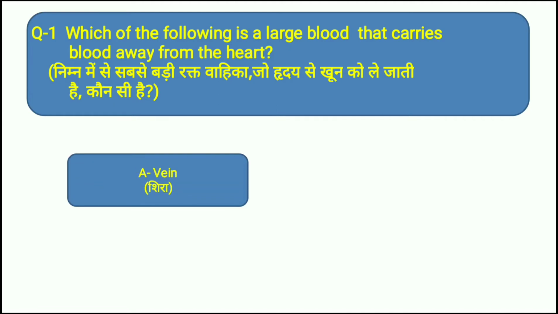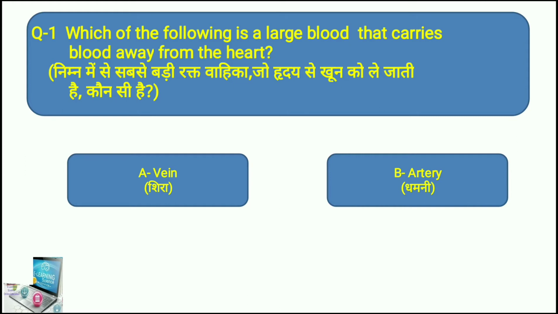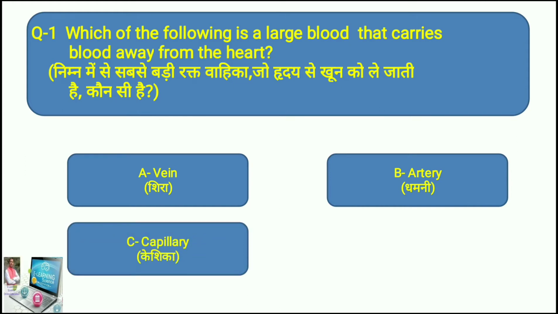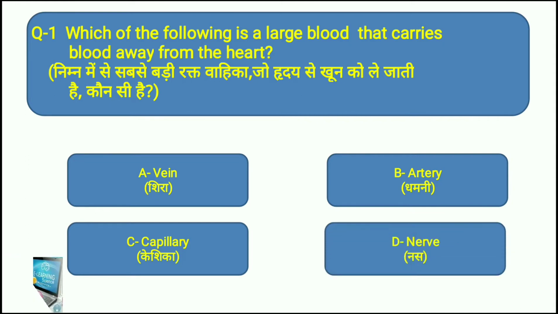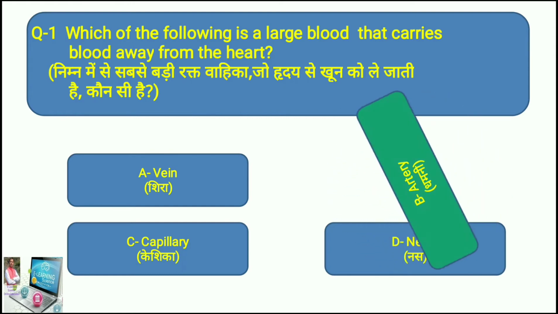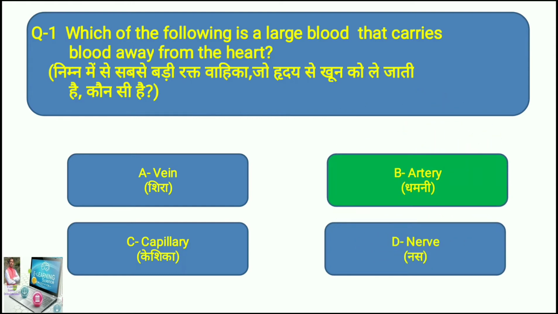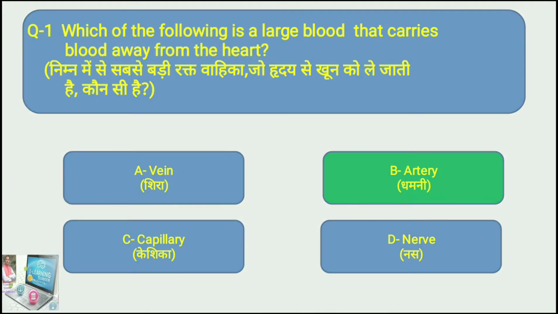First option is vein, second option is artery, third option is capillary, and fourth option is nerve. You have to find the correct answer. I think everybody knows that, so I will tell you the correct answer is B, artery. In this way you can learn all kinds of multiple choice questions and gain knowledge.